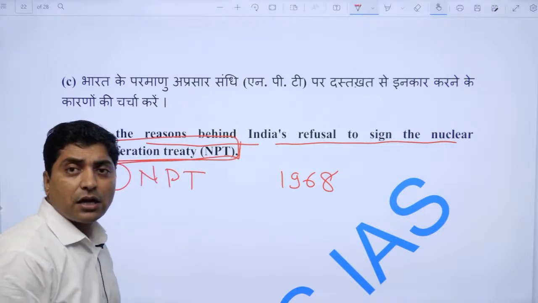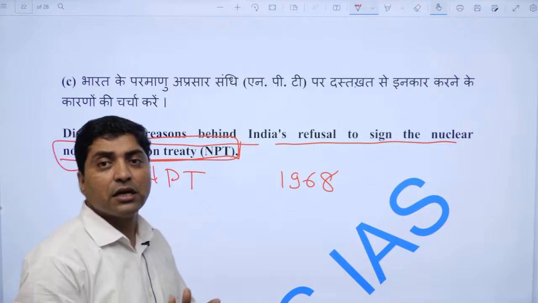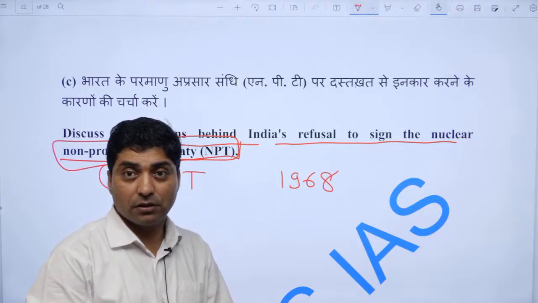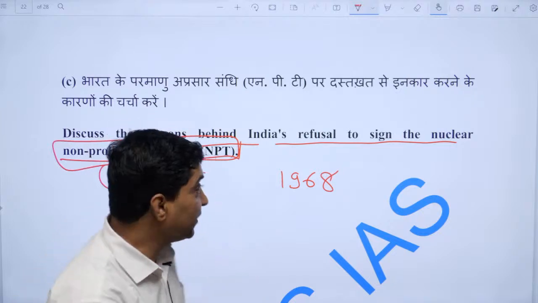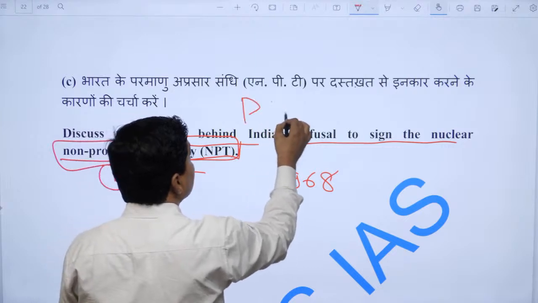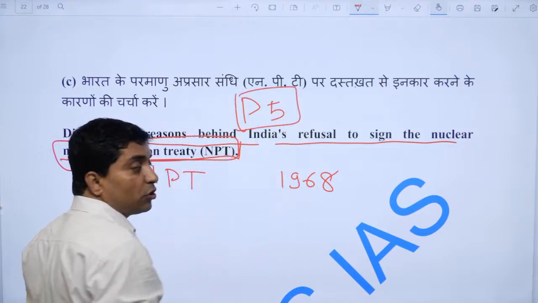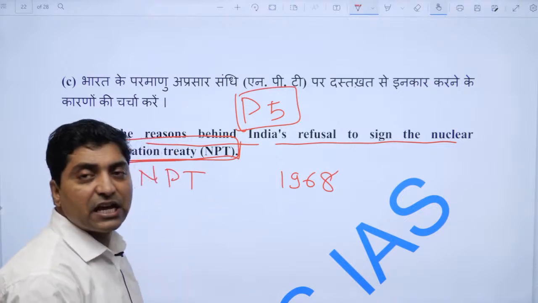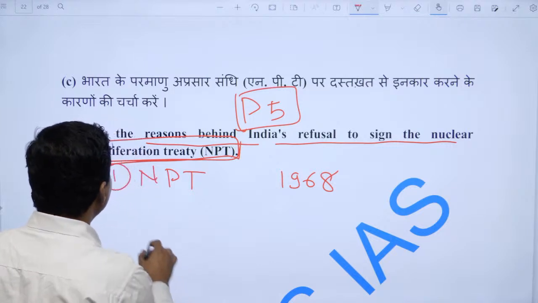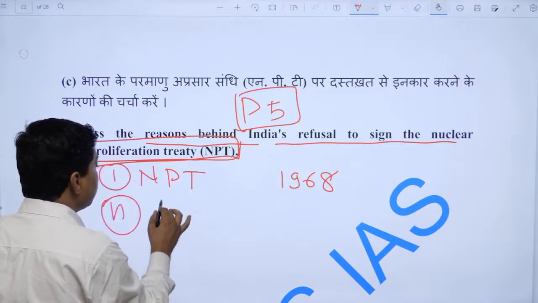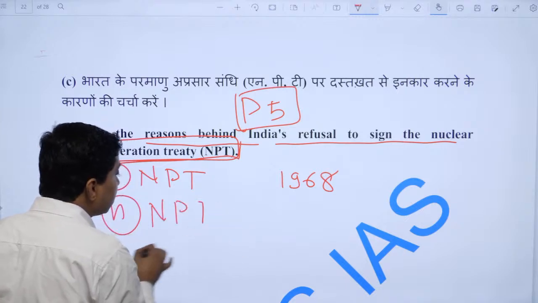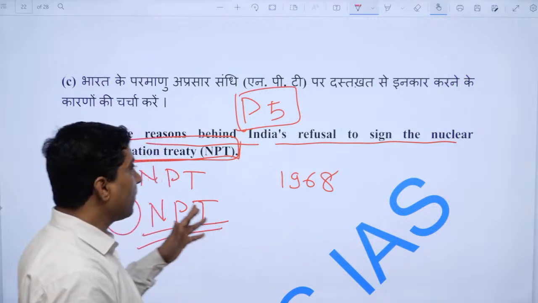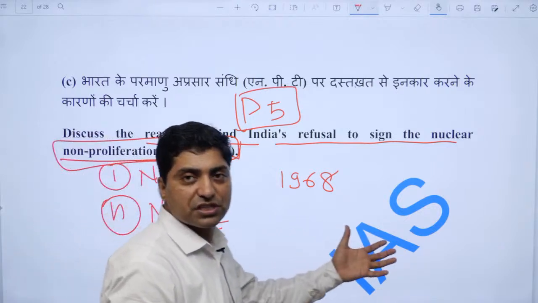Because India argued, or India's position was, that none of the countries should possess nuclear weapons, right. So first those countries like the P5 who possess nuclear weapons should abolish it, destroy it, and then first sign it, and then we will sign it. And therefore NPT is very much discriminatory, right. It is creating two worlds, the haves and the have-nots, possessing nuclear weapons or not possessing nuclear weapons.